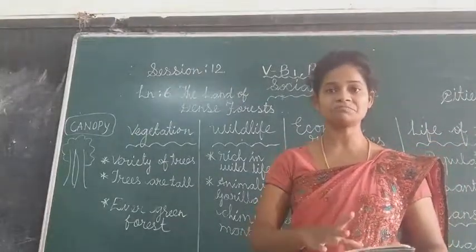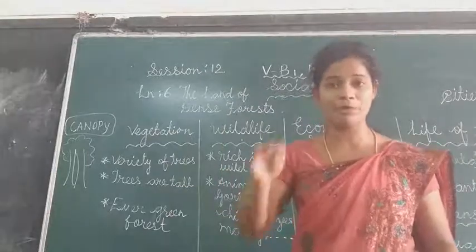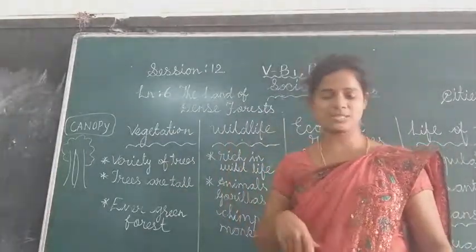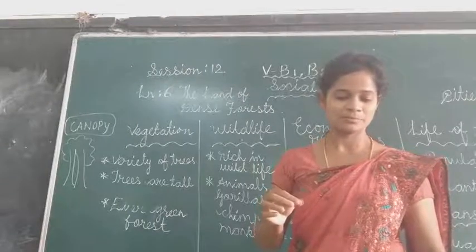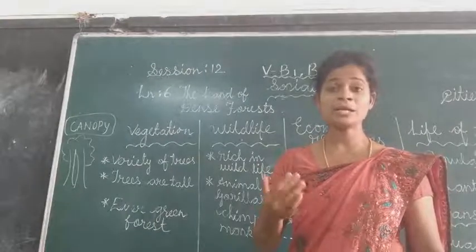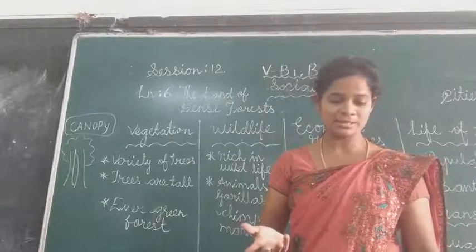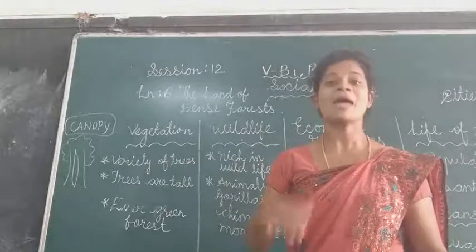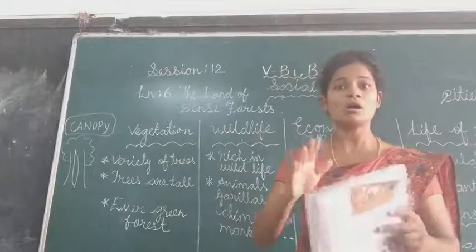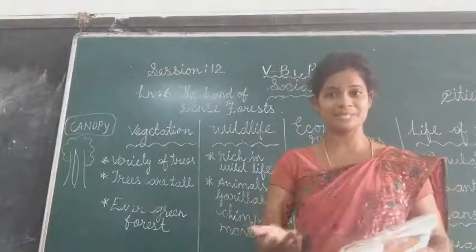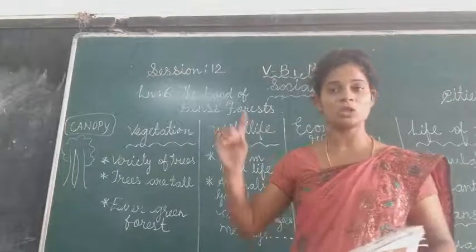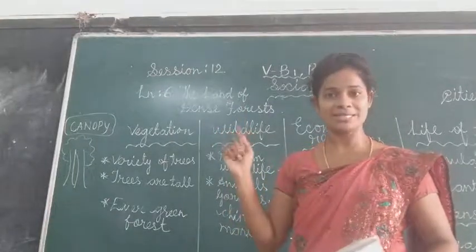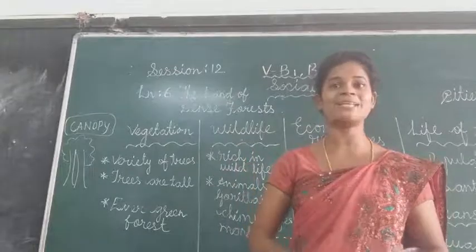These are the very big animals found in this forest. And also there are hippopotamus and rhinoceros, and sometimes elephants are also found. All are very big animals as I have listed. That is about wildlife.